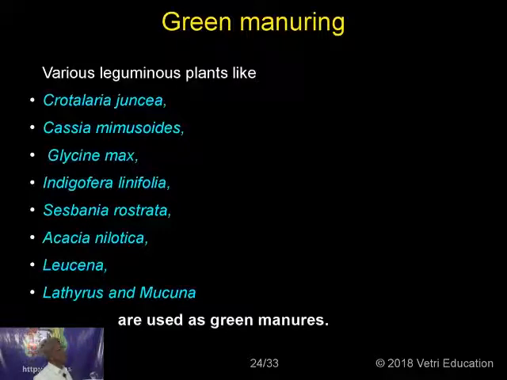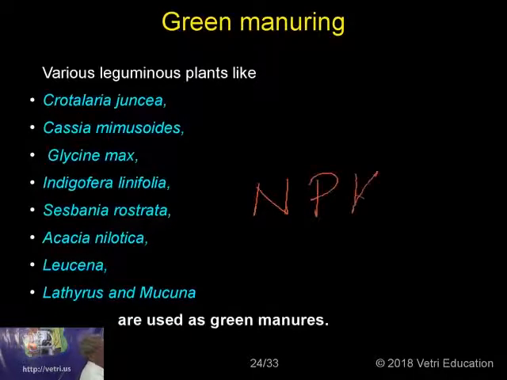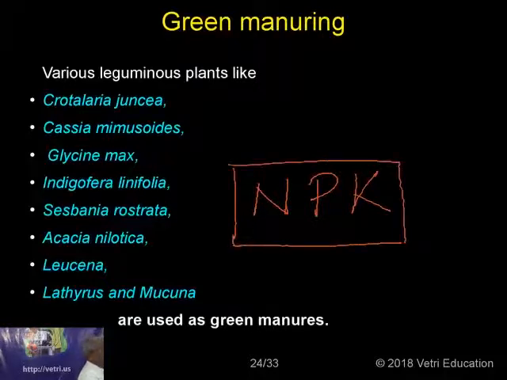Now we are going to another very important step called green manuring. When you add a chemical manure in the form of NPK, nitrogen, phosphorus, and potassium, the famous NPK formula, which is the basic ingredient in any chemical manure, in the long run this is going to spoil the soil, and the soil becomes imbalanced.